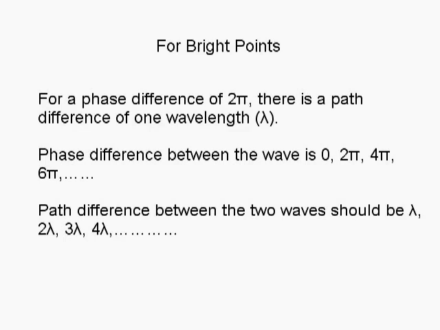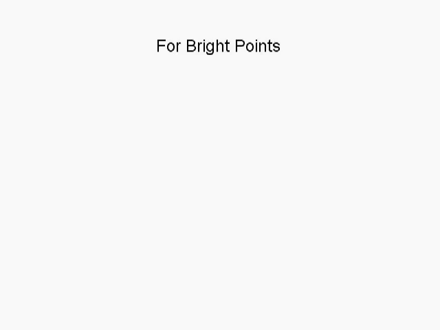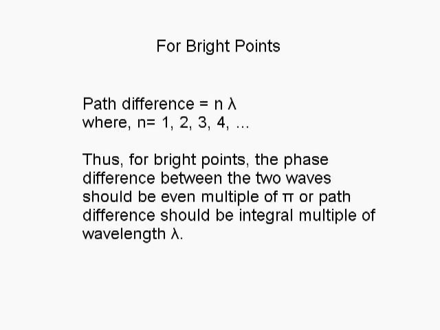Thus, for bright points, the path difference between the two waves should be lambda, 2 lambda, 3 lambda, 4 lambda, etc. In general, for bright points, the path difference is n lambda, where n is 1, 2, 3, 4, etc. Thus, for bright points, the phase difference between the two waves should be an even multiple of pi, or the path difference should be an integral multiple of wavelength.